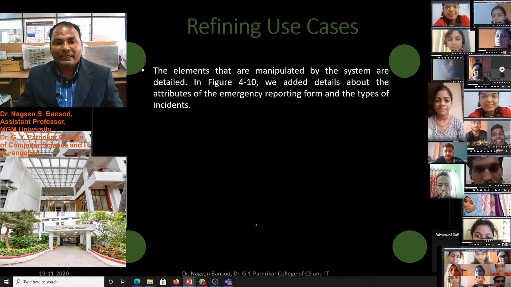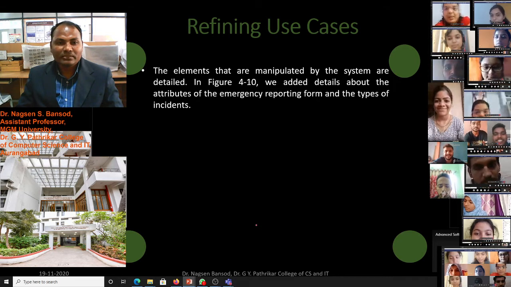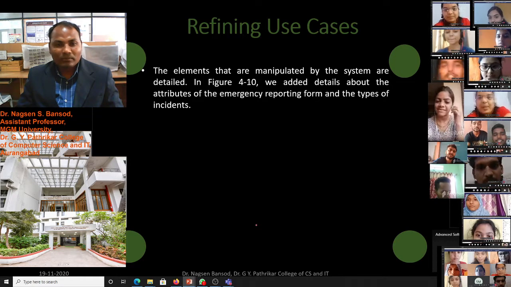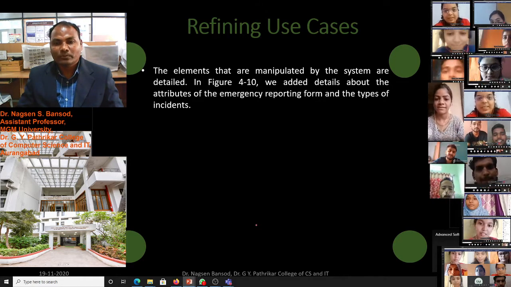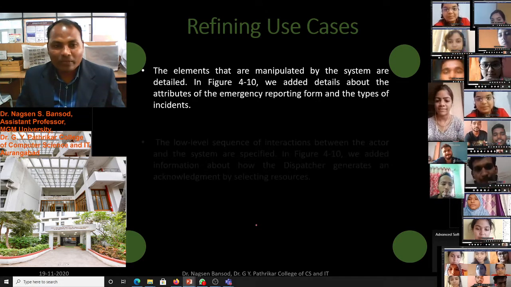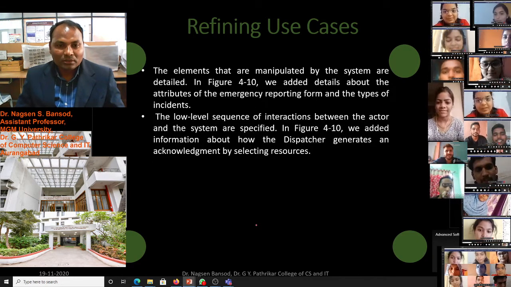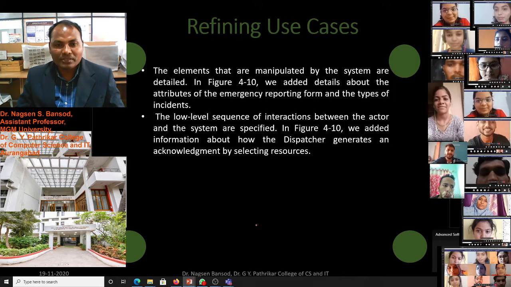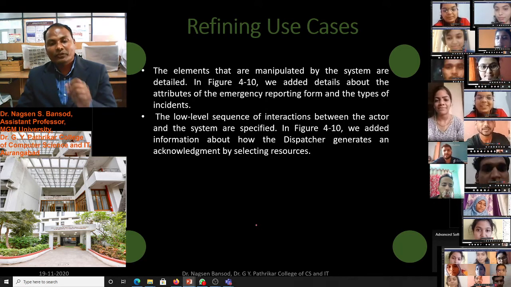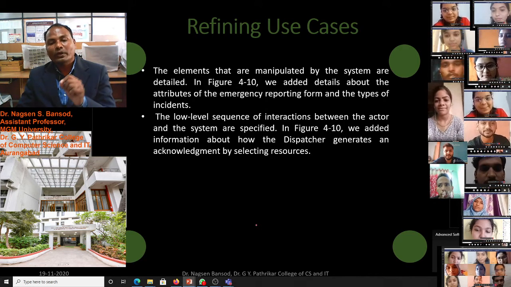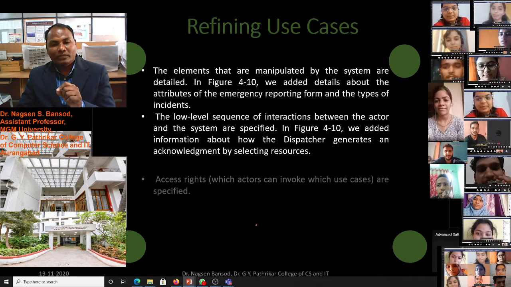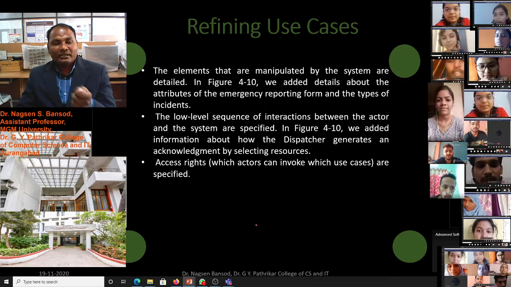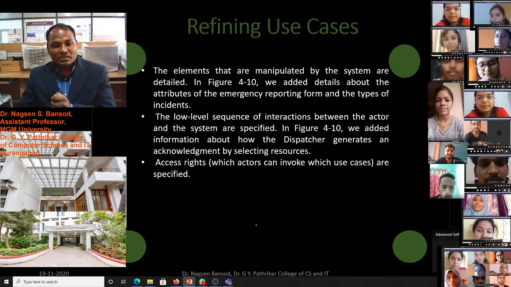The elements that are manipulated by the system are detailed in figure 4.10. We added detail about these attributes and emergency report from the type of incident. The low level sequence of interactions between the actors and the system are specified in the figure. Dispatcher generates acknowledgement by selecting resources.